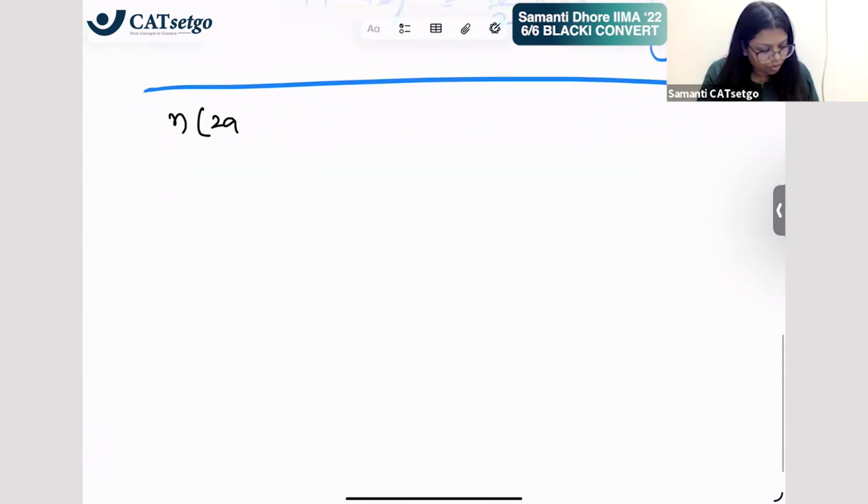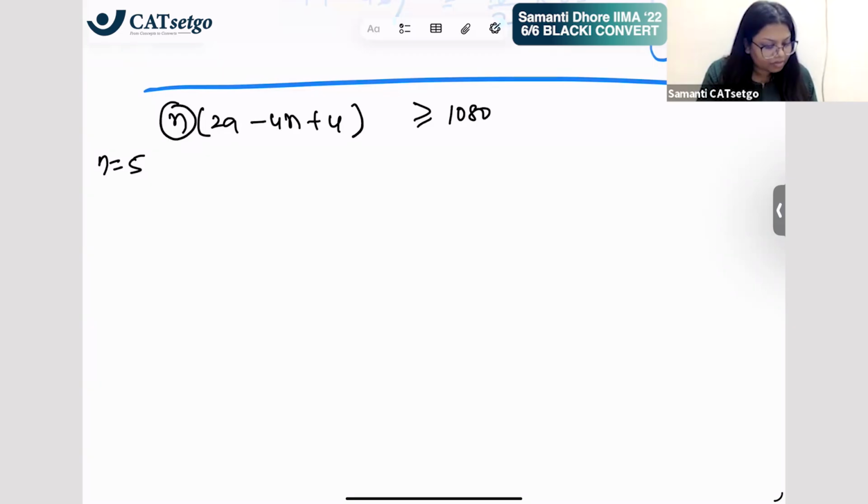So we have n into 2a minus 4n plus 4 has to be 1080 ideally, or just that sum will be just bigger than that, just in case that row doesn't have full capacity. If I take n as 5, and I'm going to take the equal to condition here, this is 5 into 2a minus 16 equal to 1080.